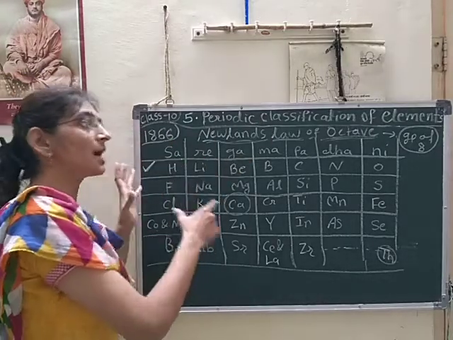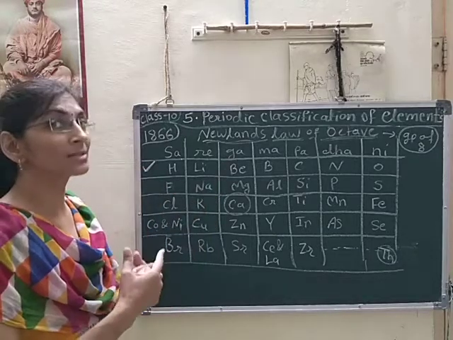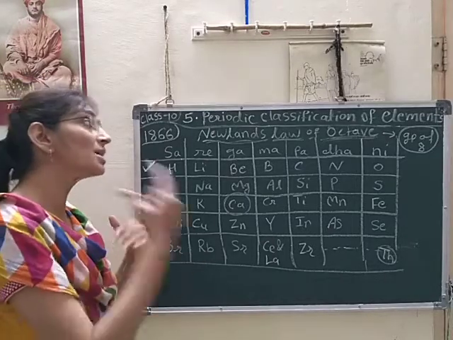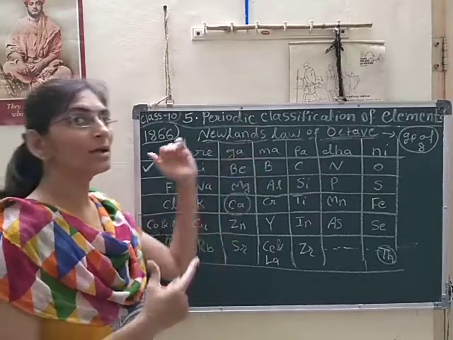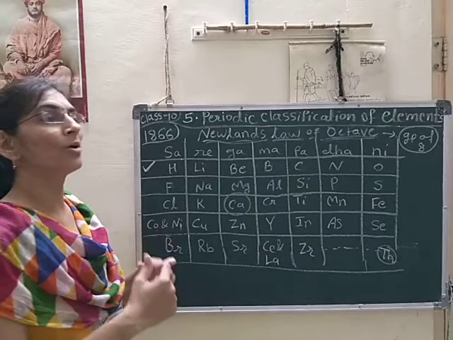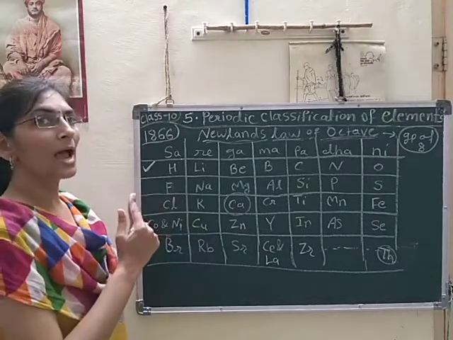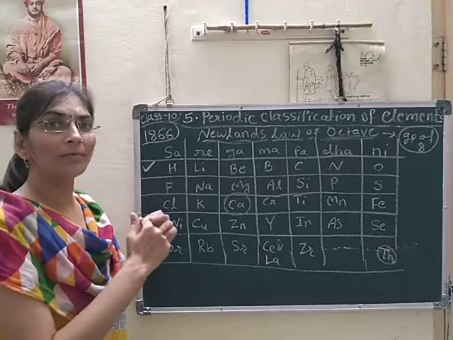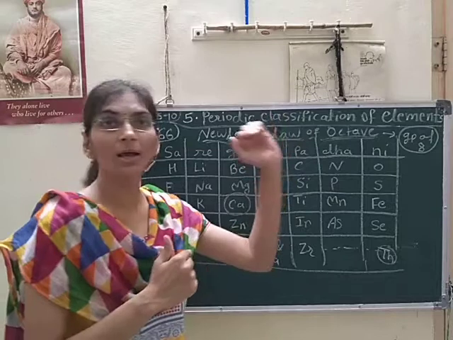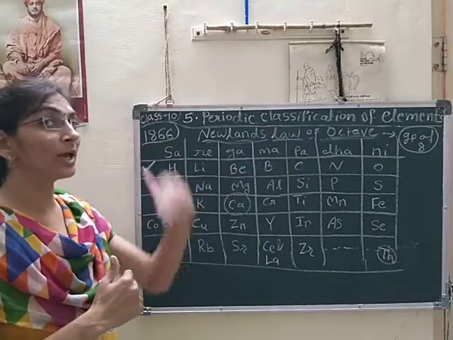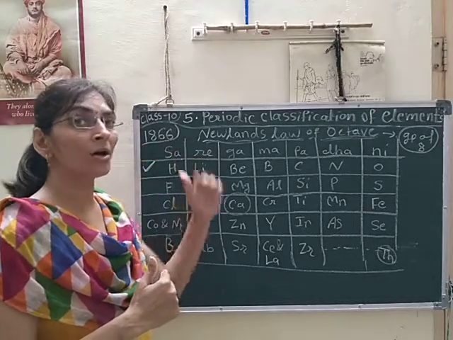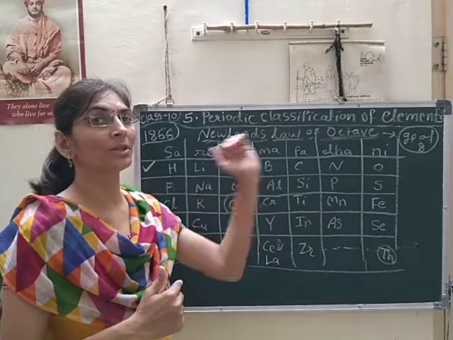From this idea, Mendeleev, the next scientist, a very great scientist, came. Newland was a German scientist, and Dmitry Mendeleev was a Russian scientist. He is known as the father of the modern periodic classification of the elements. For the modern periodic table that we are using nowadays, Mendeleev is considered the father of the periodic classification of the elements.